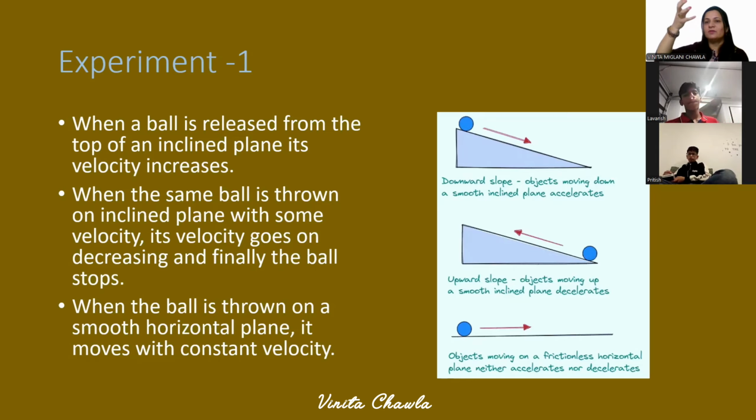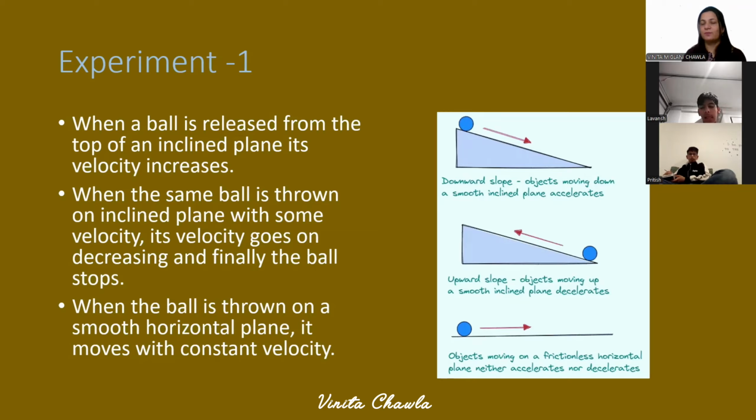You can see that gradually its height is increasing, so its potential energy will increase and its kinetic energy will decrease, its velocity will decrease, and the ball finally stops after reaching a certain height.